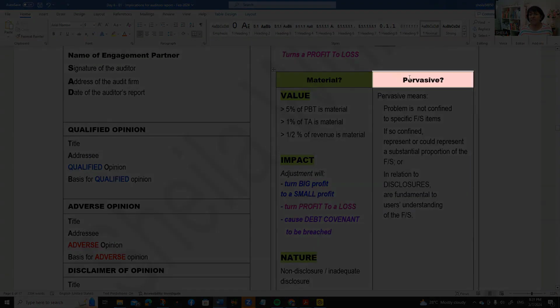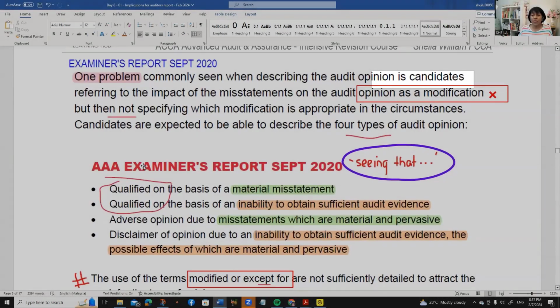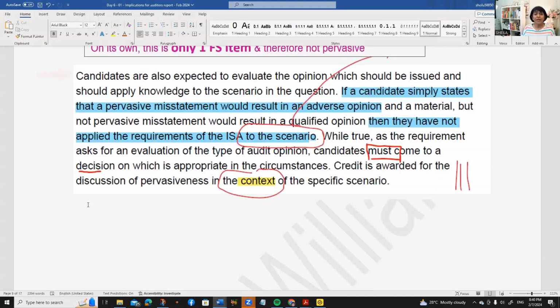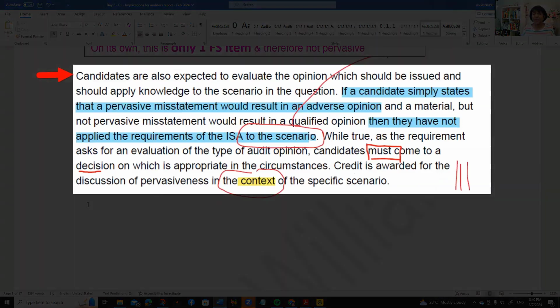Now, on the other side, you've got the word pervasive. So I want to go through this examiner's report, September 2020, that explains in beautiful detail about this issue of material and pervasiveness. It says candidates are also expected to evaluate the opinion, which should be issued, and should apply the knowledge to the scenario in the question.